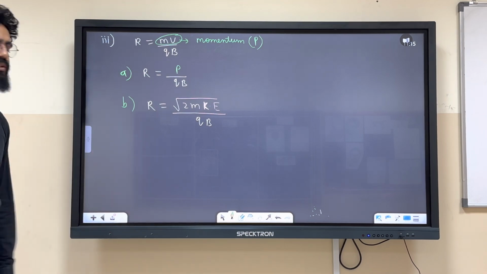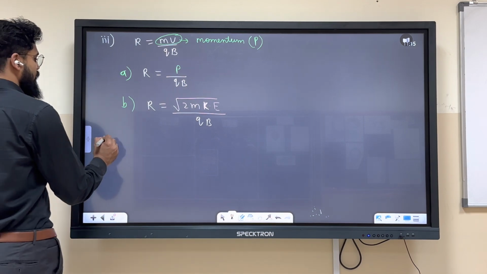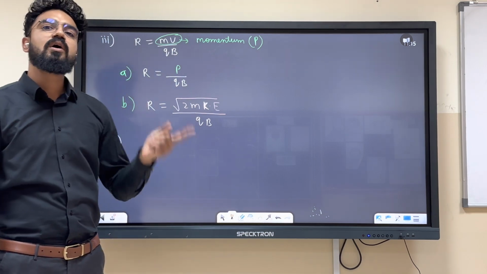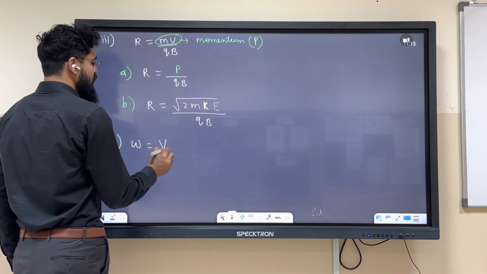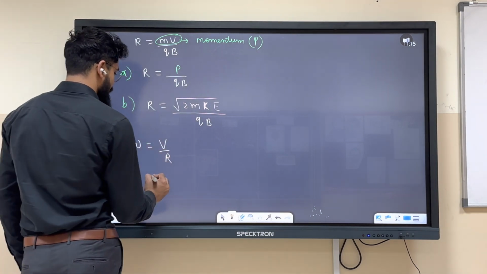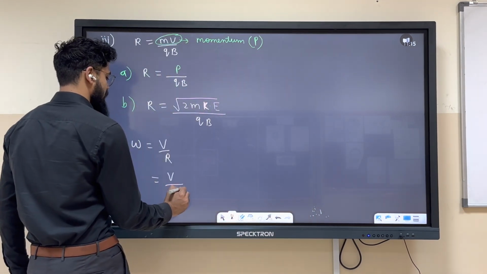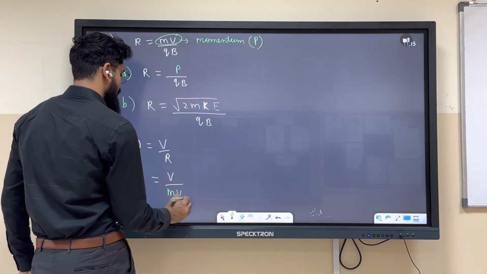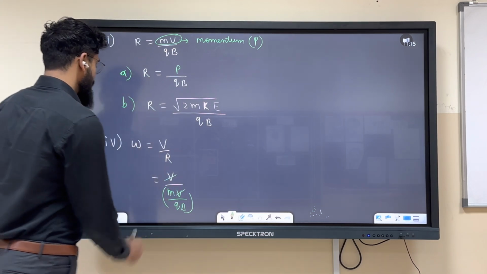Same story in 2x, 3x. Chalo. Can we also write what is the angular frequency or angular velocity, right? Omega, can we write omega as v by r? Think, can we write omega as v by r? Okay, so v is v, r is what? R is mv upon qB. Yes or no? V getting cancelled out.